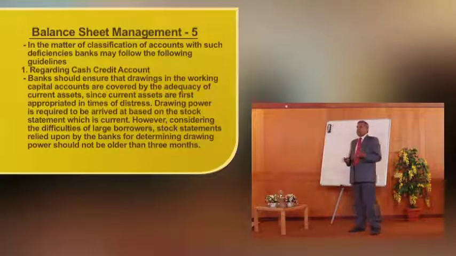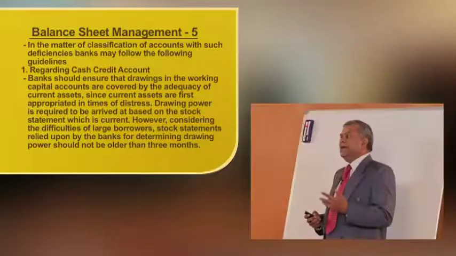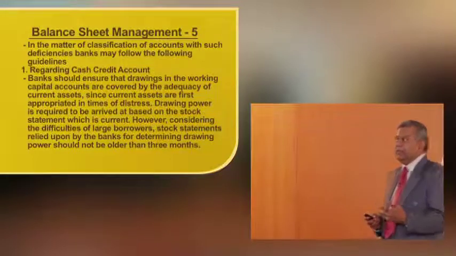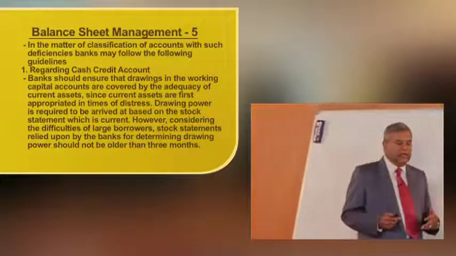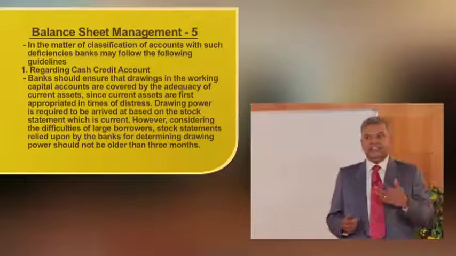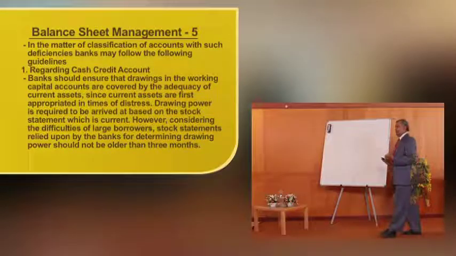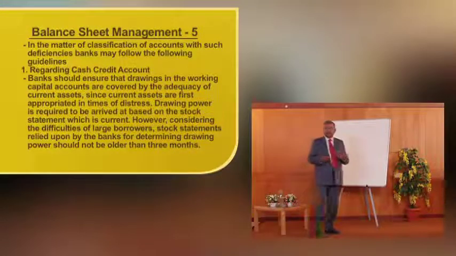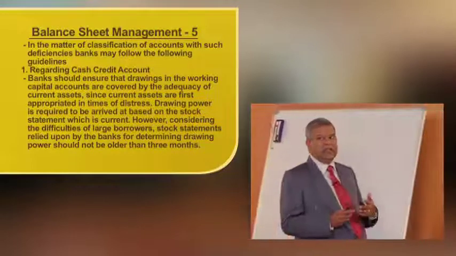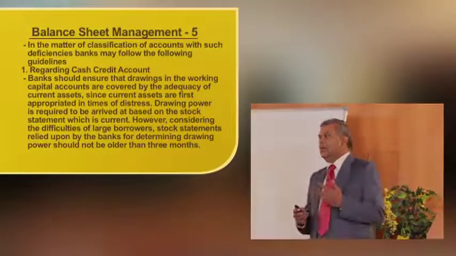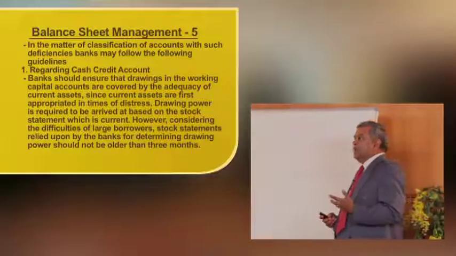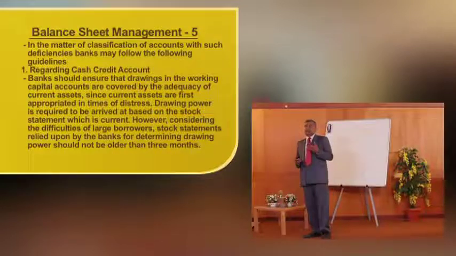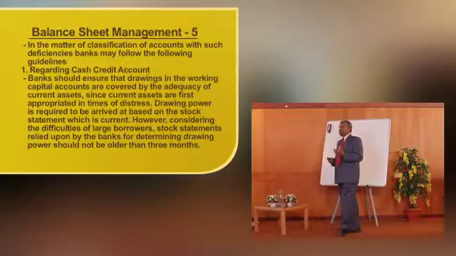Banks should ensure that drawings in the working capital accounts are covered by the adequacy of current assets, since current assets are first appropriated in times of distress. When the borrower is in problem, he first realizes the current assets, and that goes for mitigating his loans, not the loans of the bank. That's why when any distress comes, the current asset becomes cash, and the cash is taken by the borrower.